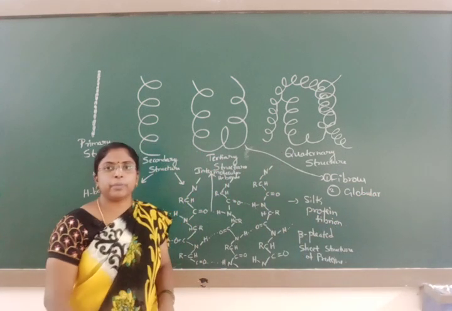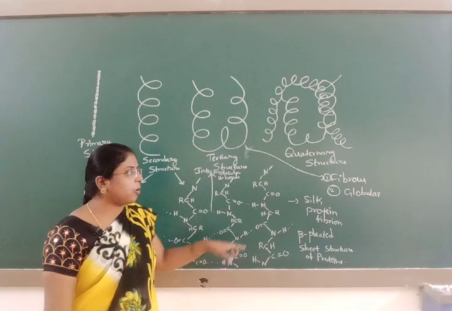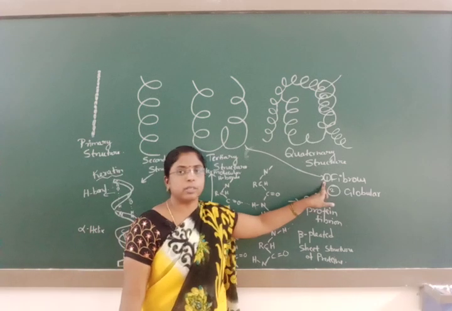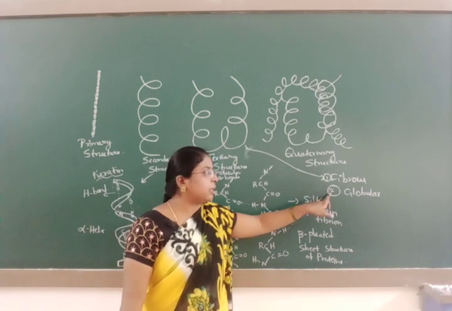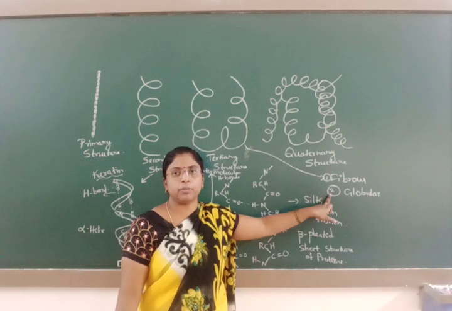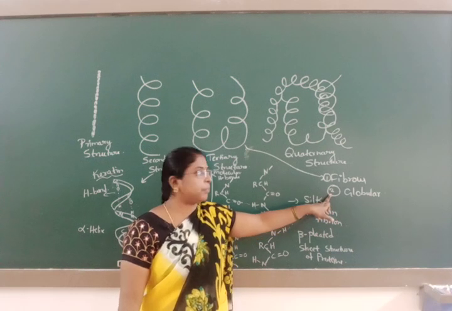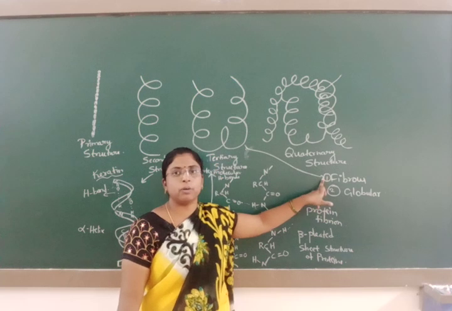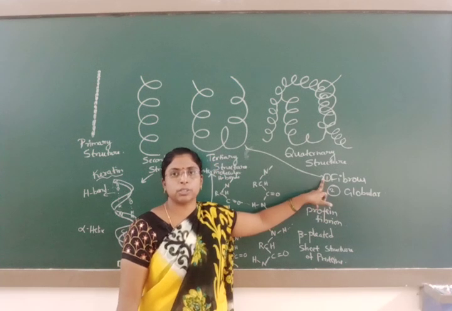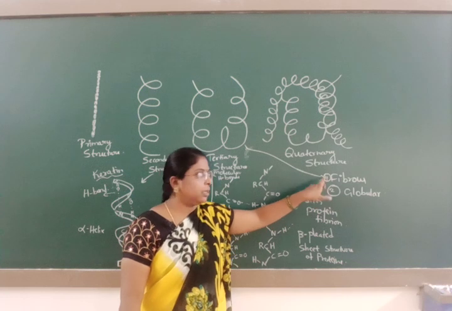The polypeptide chains are coiled among themselves to form a spherical shape. It will form a globular structure. If the polypeptide chains form a thread-like structure, then it is known as a fibrous structure.